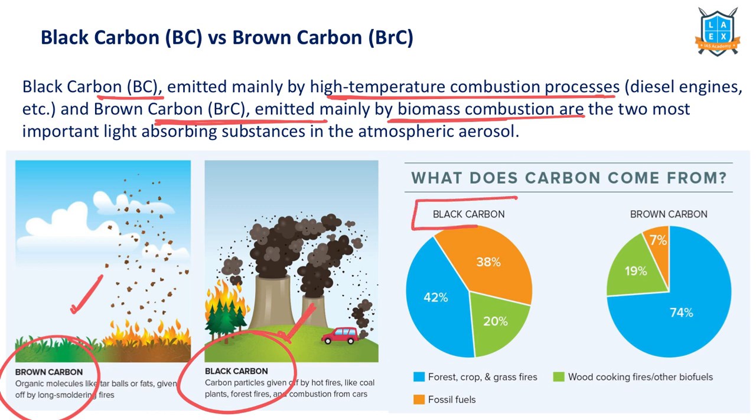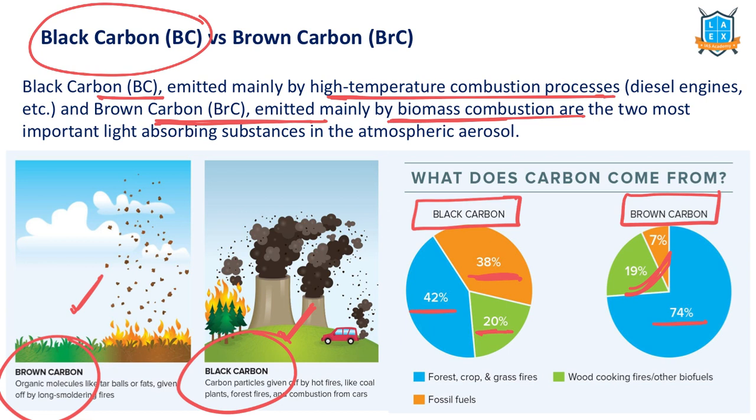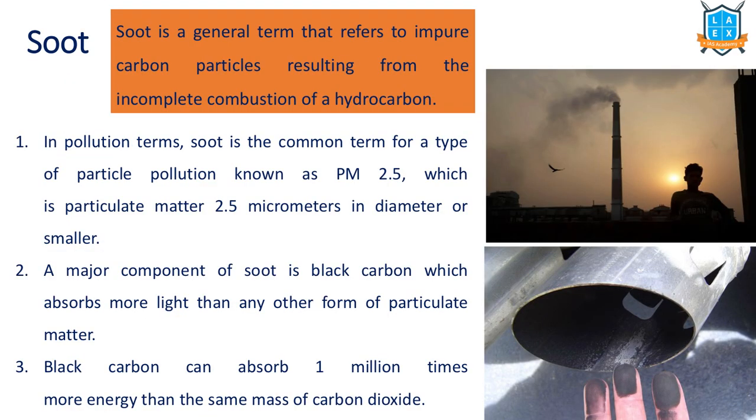Major sources of black carbon include forest fires, fossil fuel burning, and wood and other fires. If you observe brown carbon, the major factor is forest fires and others are less. Anyway, brown carbon, black carbon, what are the differences? This is important, and black carbon has high potential as a greenhouse gas or greenhouse material. This is what we were discussing about soot. Black carbon is nothing but soot.